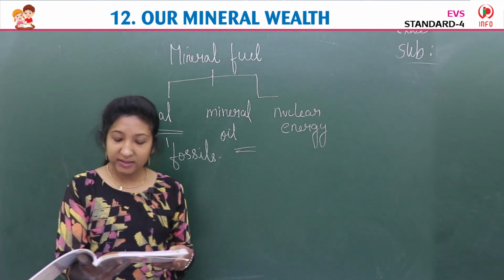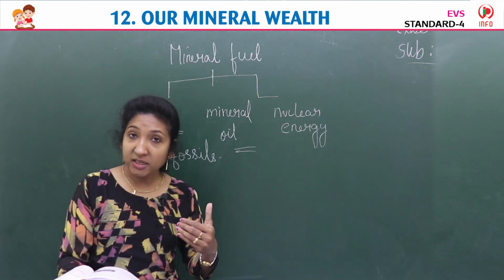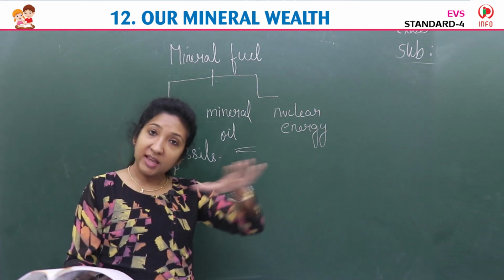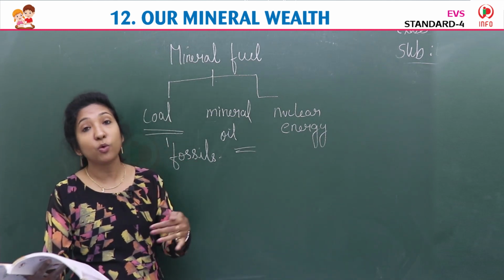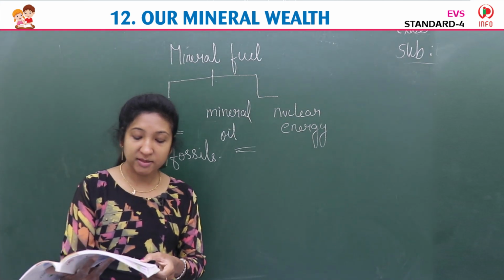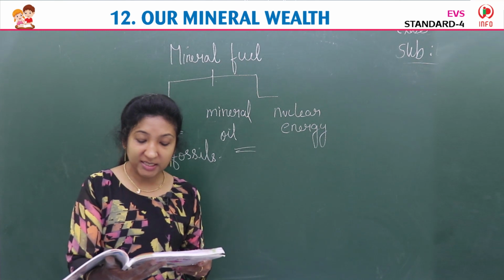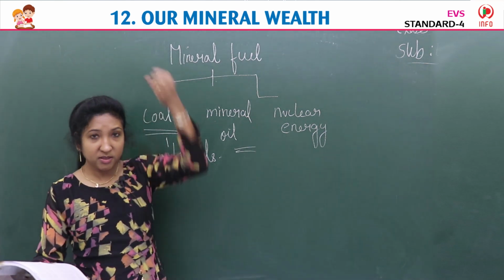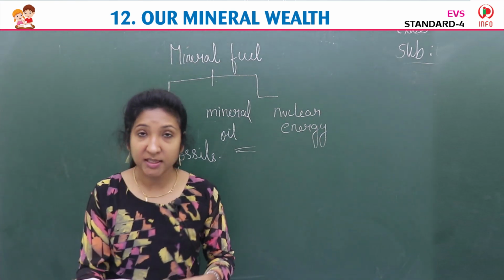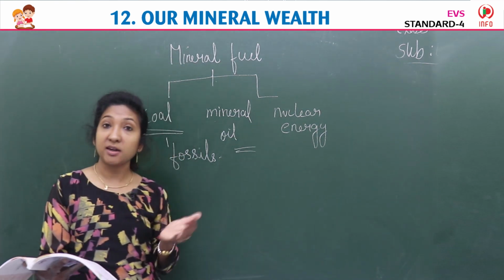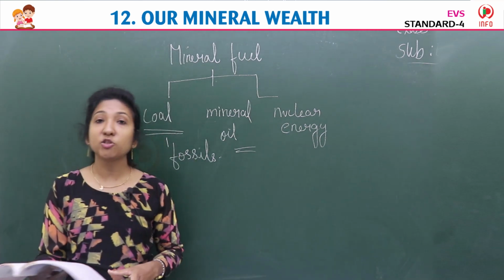It is available both in land and in the continental shelves of the seas. This mineral oil we can find not only inside the earth, we can find in the land surface and also deep inside under the ocean. Continental shelves of seas, under the ocean. It is pumped out of the earth's interior. How is it pumped? It is pumped out from inside the earth. Under the sea also it is there, under the ocean. Under the sea we can find, on the land we can find, inside the earth also we can find.